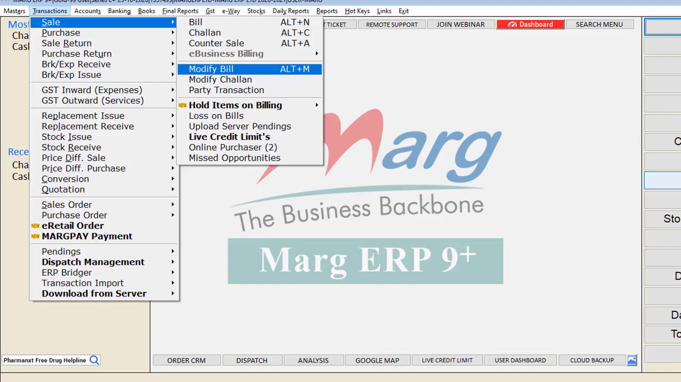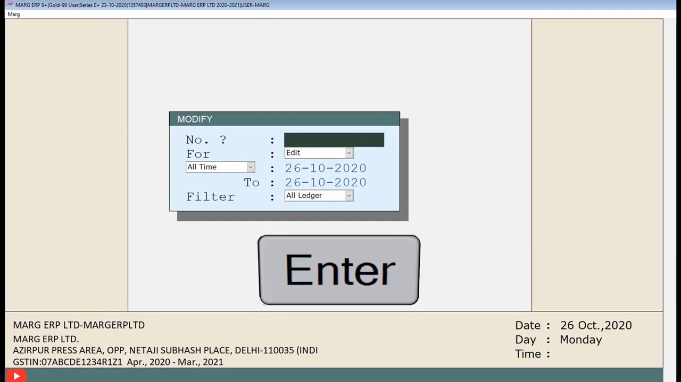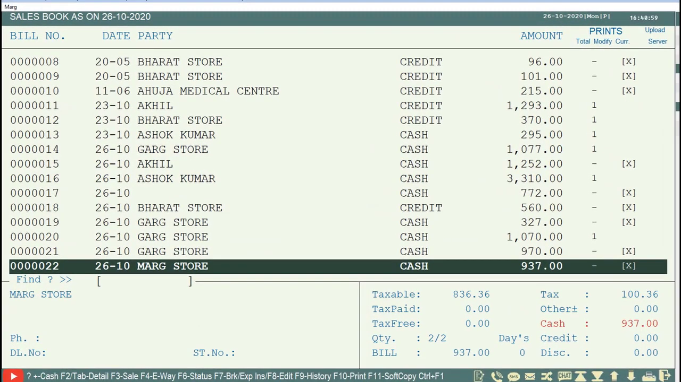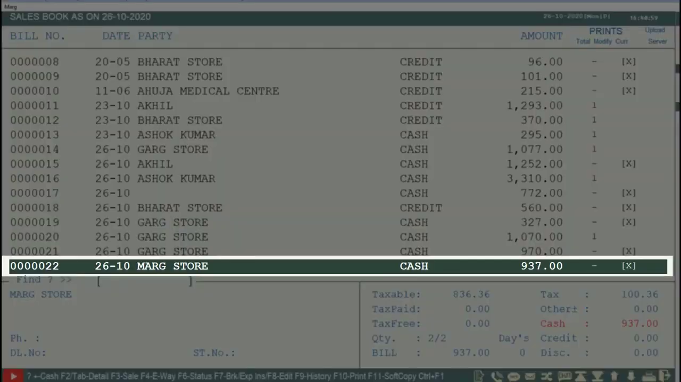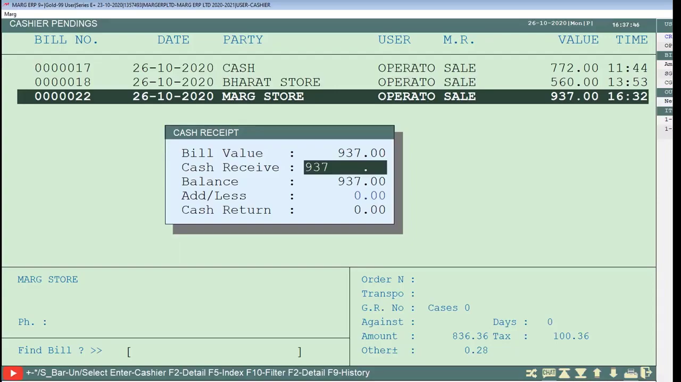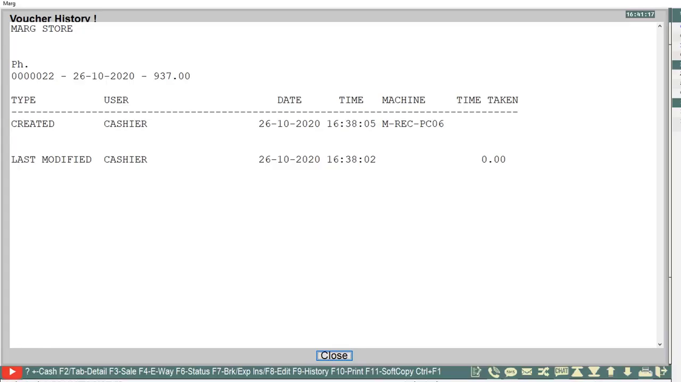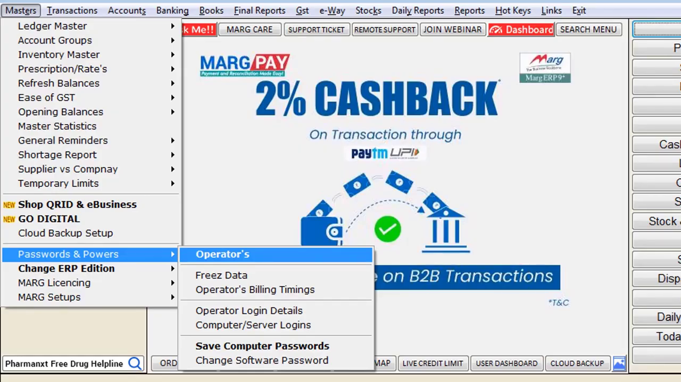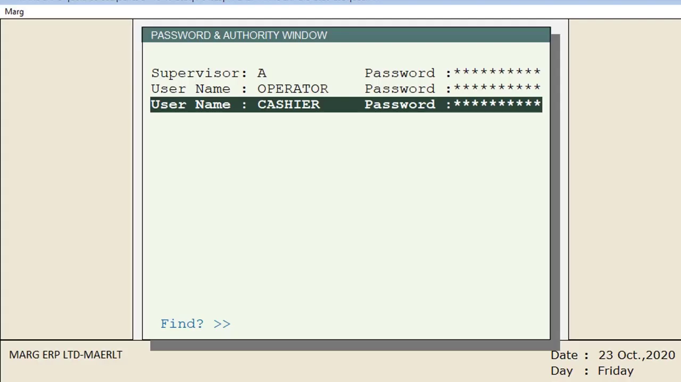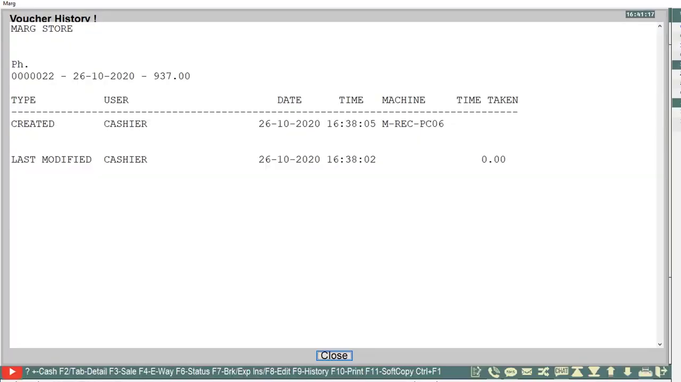Now come to the modify bill, and by pressing enter key on this modify window, come to the sales book window. Now from here we will press F9 key on that bill of which the cashier has just received the payment through the default mode. Now we can see that cashier is being shown in the user column, as we have created our cashier operator with cashier name in operator par. So in this way, whenever we tally the bills or sales, whatever bills we have created, whether from operator or any other, we can see the cashier name on all those bills.